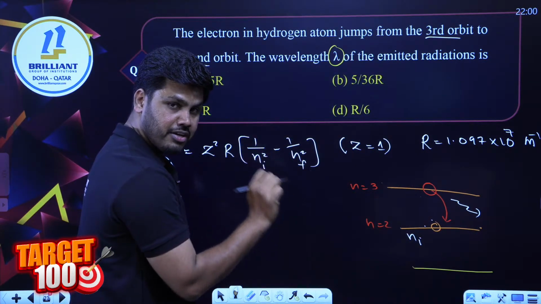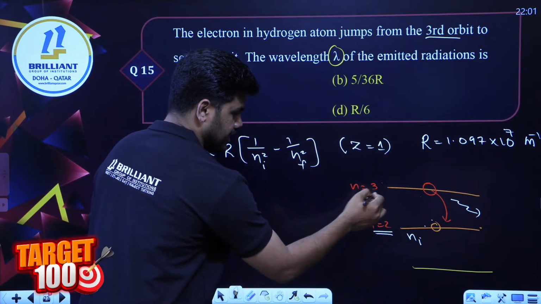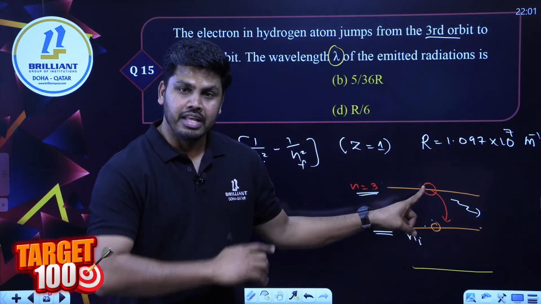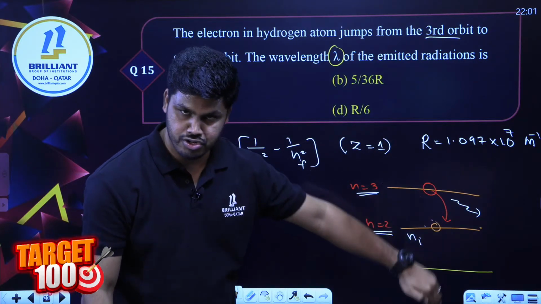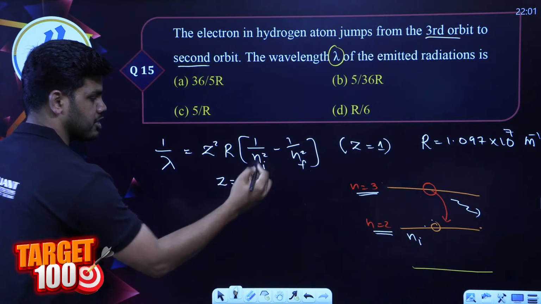So what is your initial energy level? Ni is 2, Nf is 3, because the electron is excited from its initial to final level. Now that electron is coming back, de-excitation happens. So we can say Z is equal to 1 here. Hydrogen atom is given.